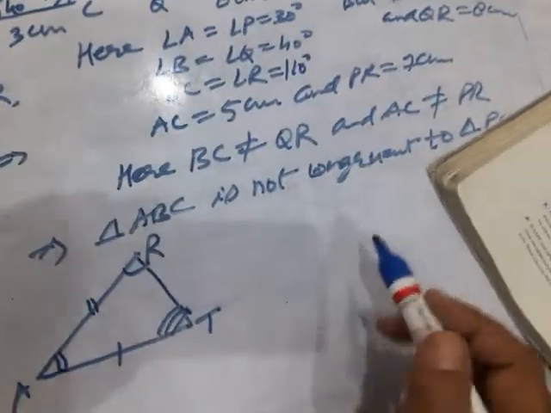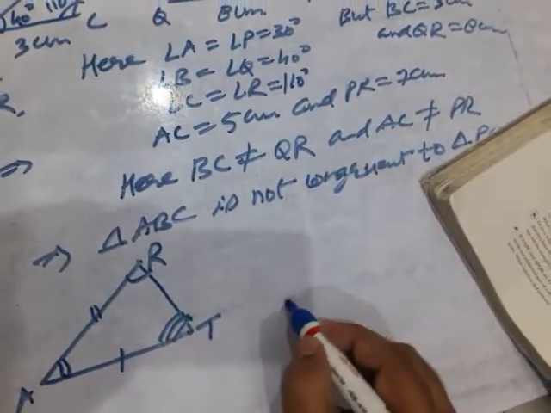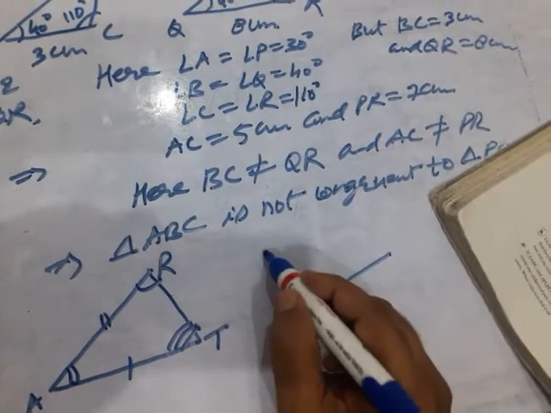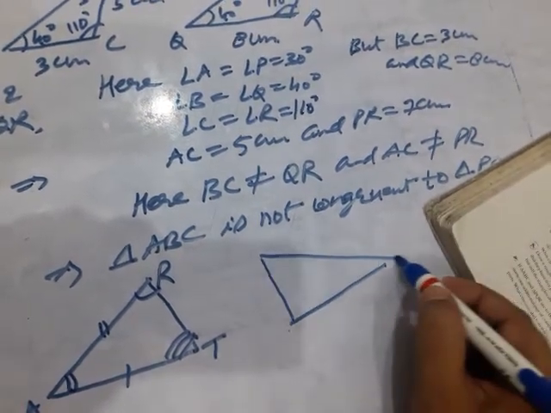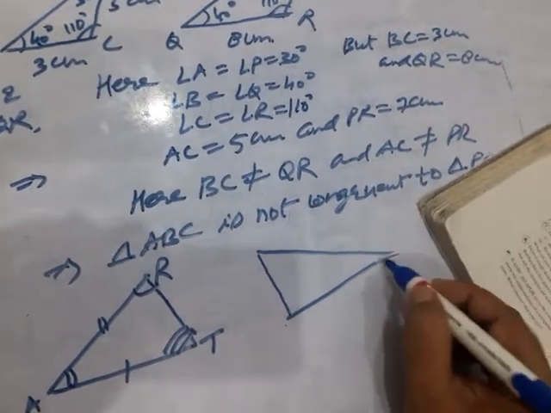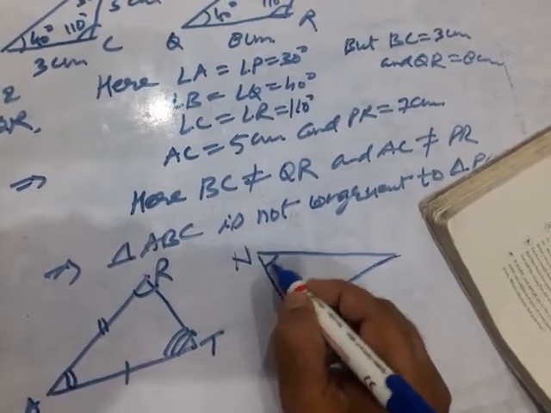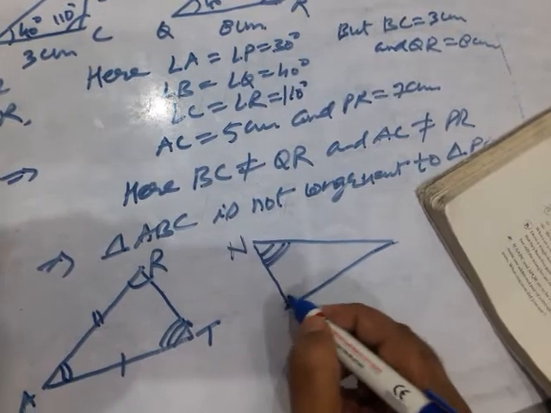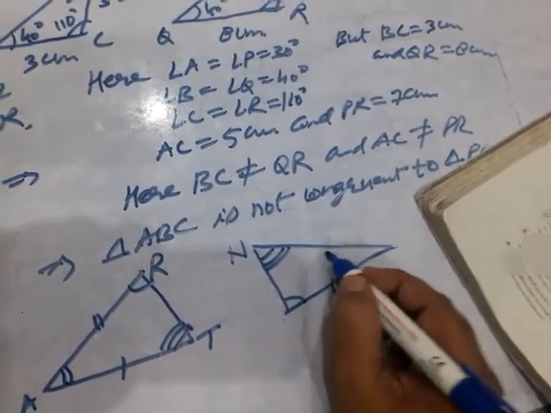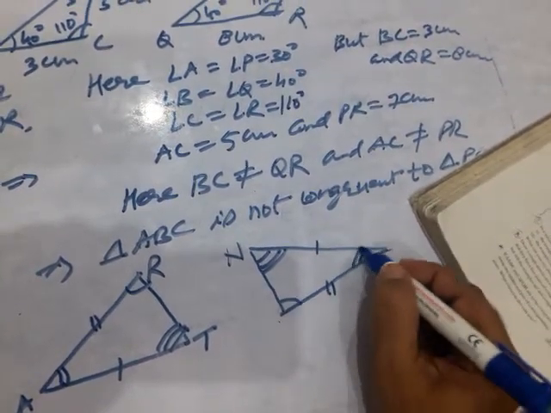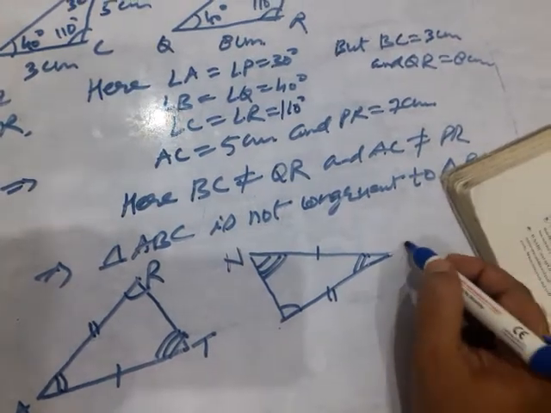Here also the two figures are given to be congruent. This is N, triple marking is there, and O is there.